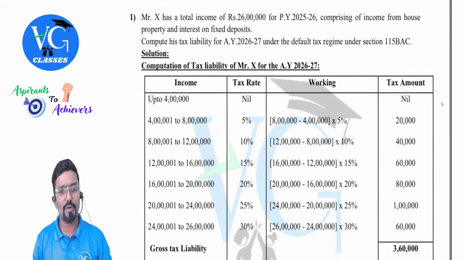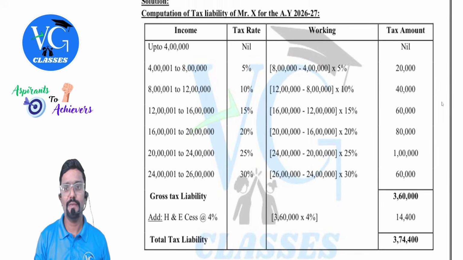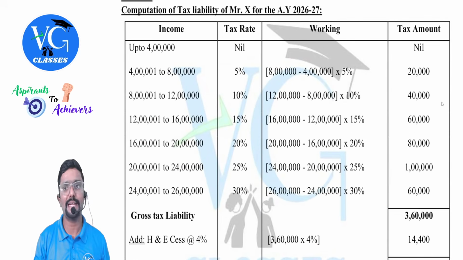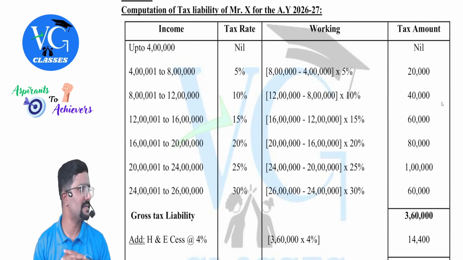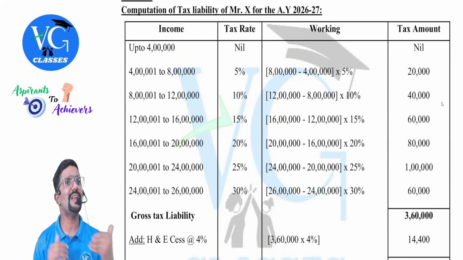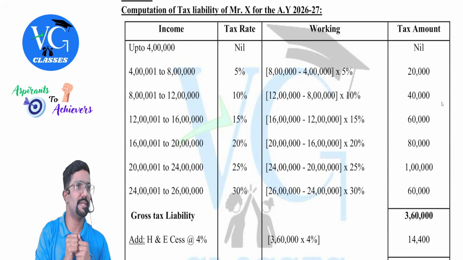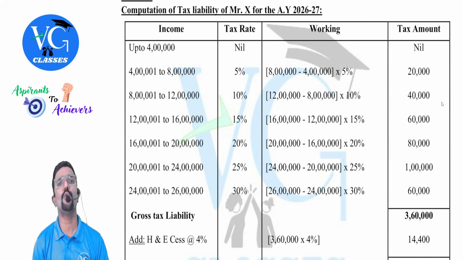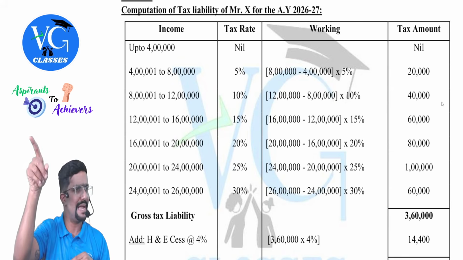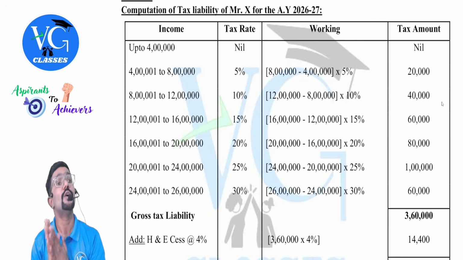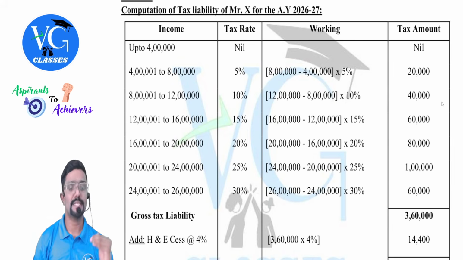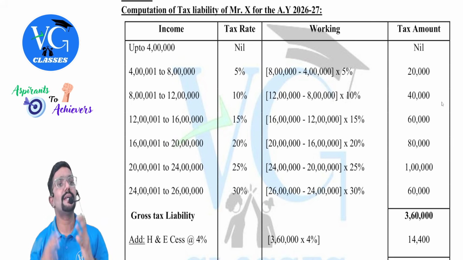Assume in this case the question income is 26 lakh. Sir, when income is 26 lakh, how do we calculate tax? I have given it here. Up to 4 lakh, it is nil because it is the basic exemption limit, zero tax. 4 lakh to 8 lakh, how much? 5%. The difference between upper limit and lower limit is 4 lakh, that is 8 minus 4 lakh into 5%, so 4 lakh into 5% comes to 20,000. Next, from 8 to 12 lakh, 10%.